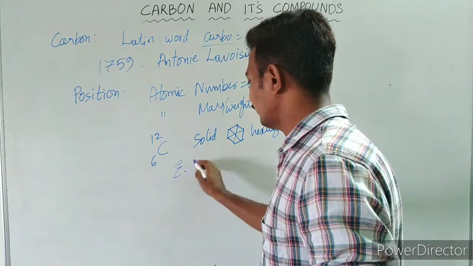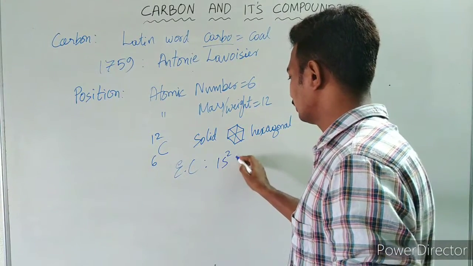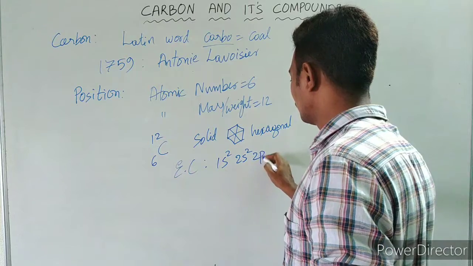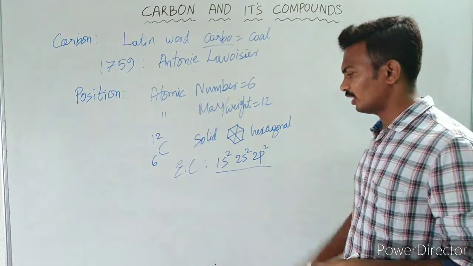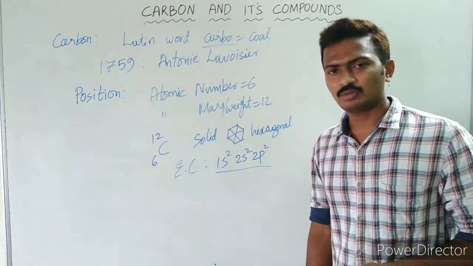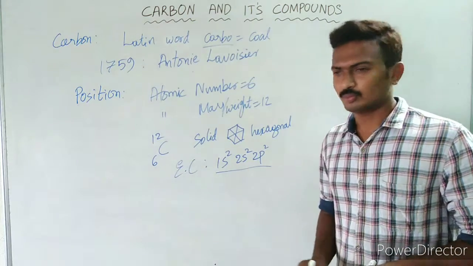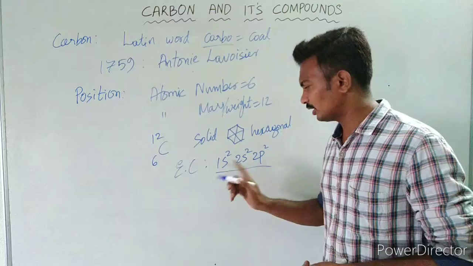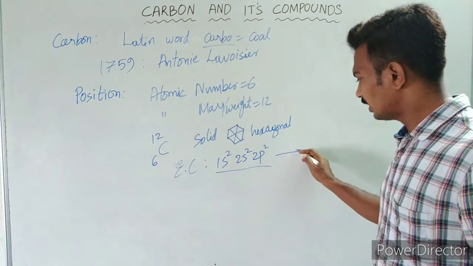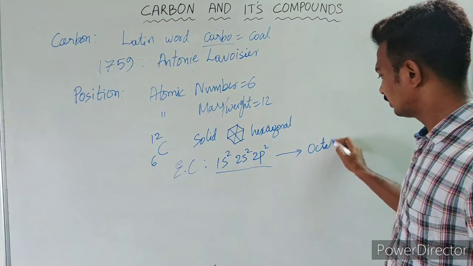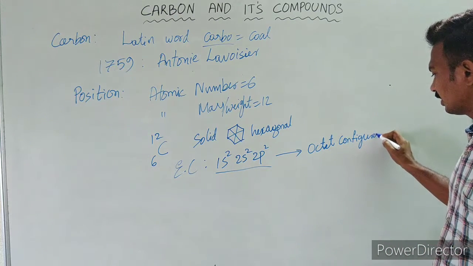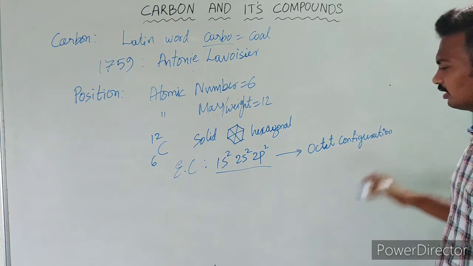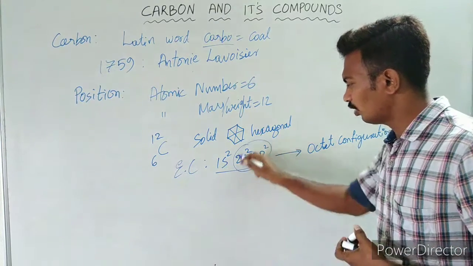Next, the electronic configuration of carbon is 1s2, 2s2, 2p2. If you look at this, to attain the octet configuration, carbon can either lose or gain electrons.